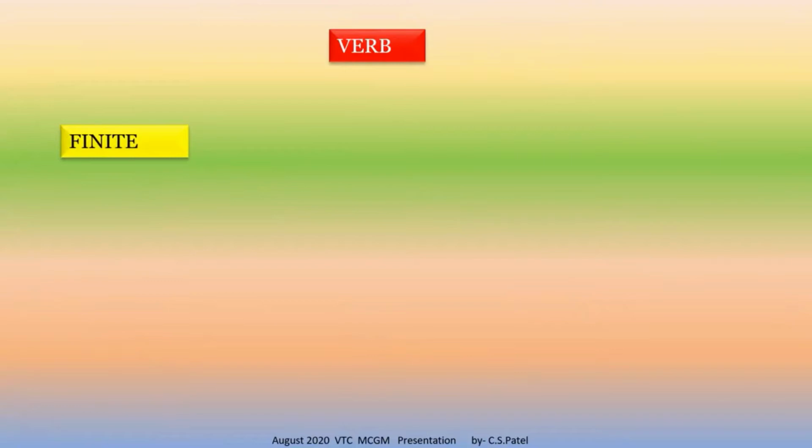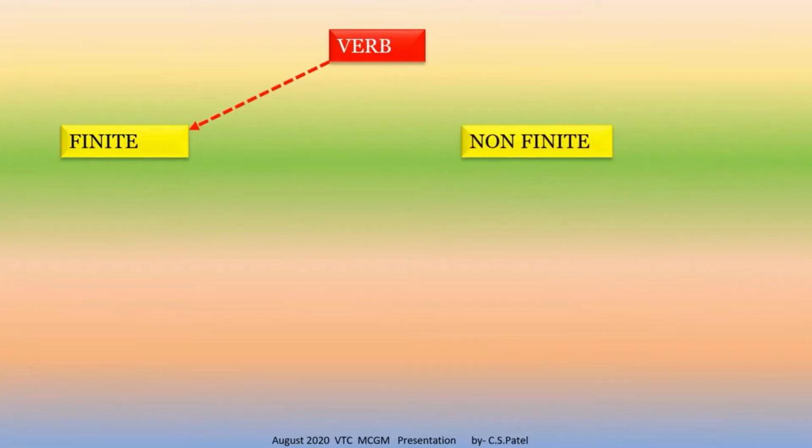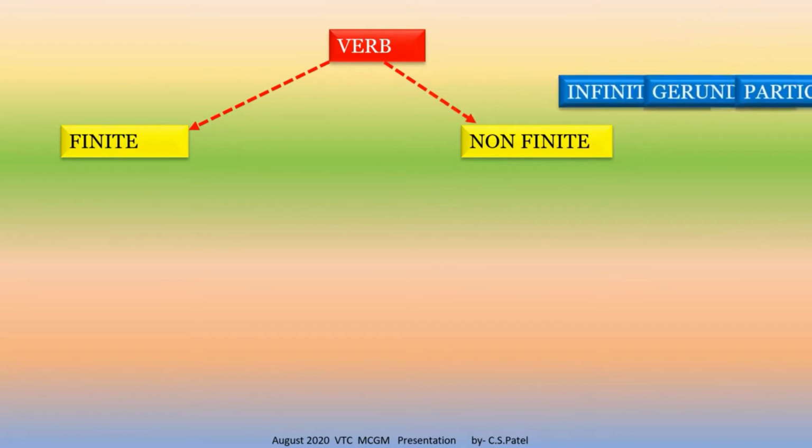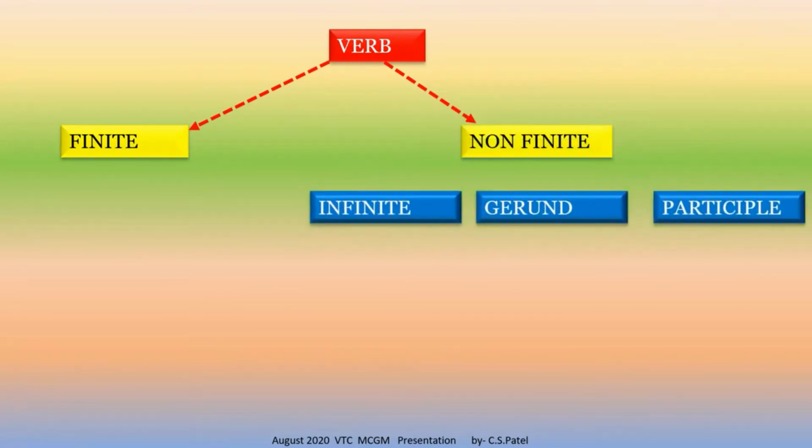Okay students, so see the verb. Finite and non-finite. Now see further. In non-finite verb, see three sections: infinitive, gerund and participle.